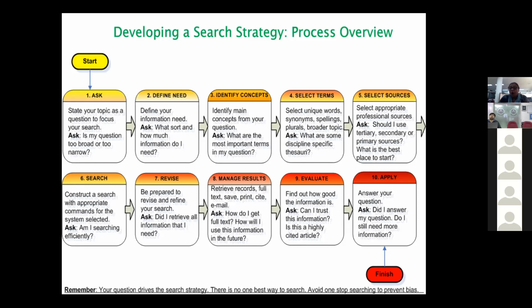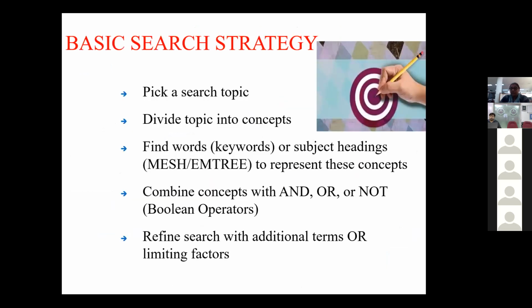So what needs to be remembered is that your question drives the search strategy, and there's no one best way to search. Avoid one-stop searching to prevent bias. To explain this in a simpler way, I will take you through an example. Your basic search strategy is picking a search topic, dividing it into concepts, finding words, keywords, or subject headings through standardized terminology and thesaurus, and representing these concepts, then combining them with the Boolean operators AND, OR, NOT, and refining the search with additional terms or limiting factors.